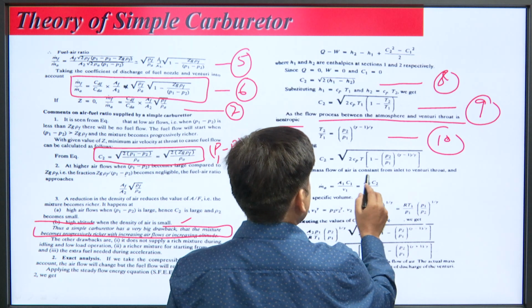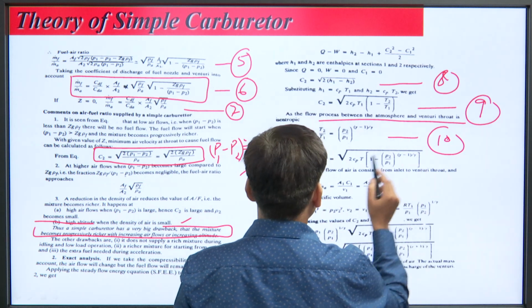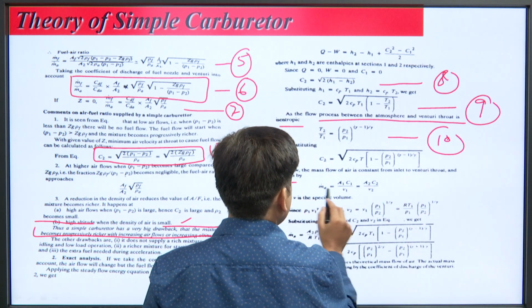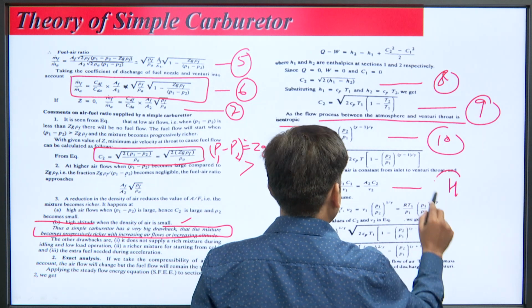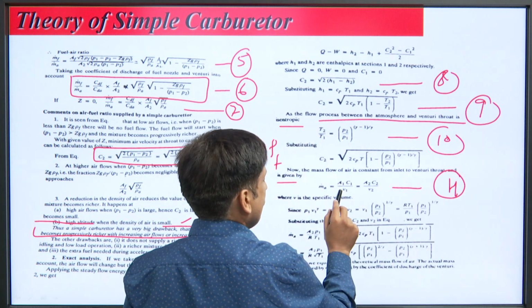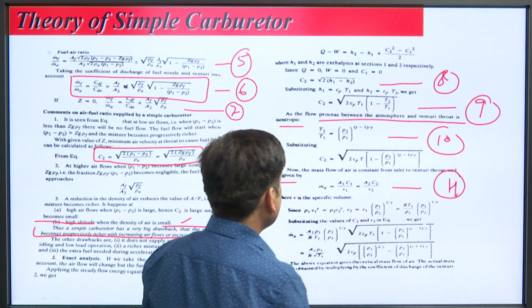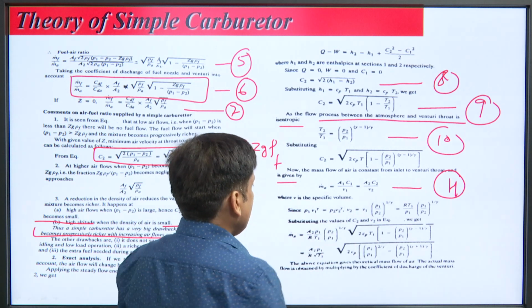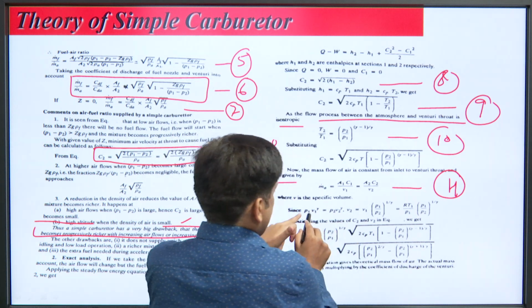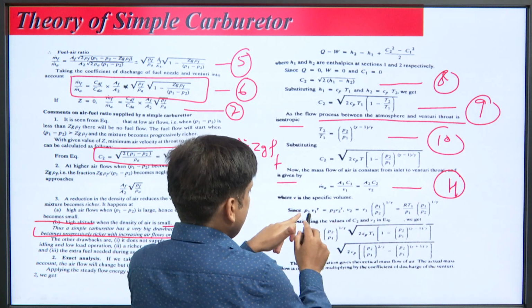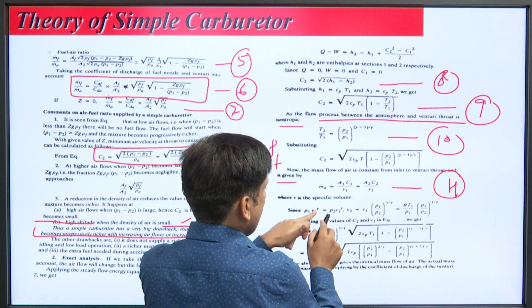Now, the mass flow rate of air is constant from inlet to venturi throat, and it is represented by equation 11, A1 C1 upon specific volume at state 1 equals A2 C2 upon specific volume at state 2, where V is specific volume. Also, we can apply the isentropic equation between 1 and 2, P1 V1 to the power gamma equals P2 V2 to the power gamma.